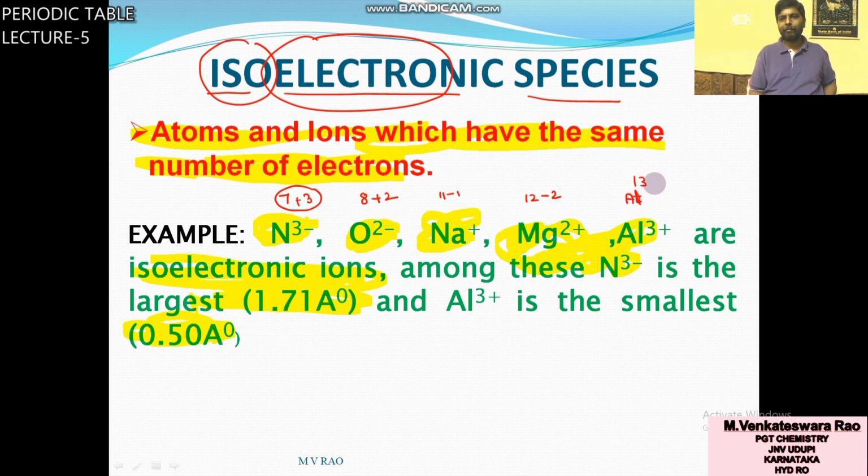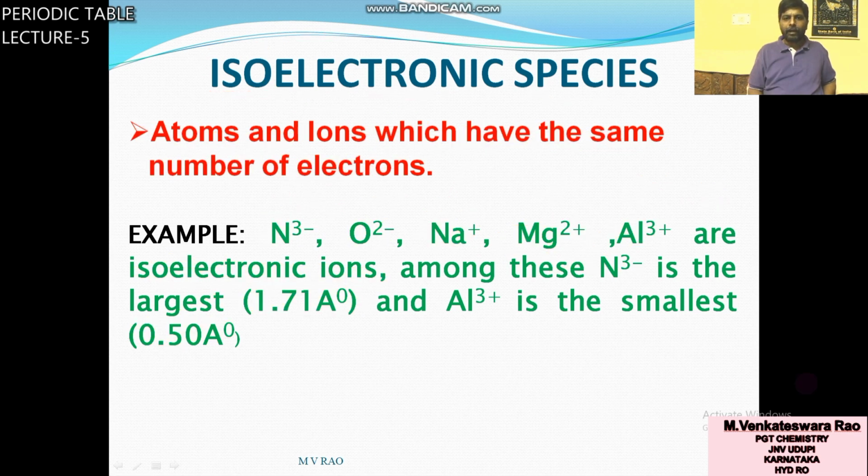So aluminum lost 3 electrons, then Al plus 3 is formed. So total electrons are 10. Here also 10 electrons, 10 electrons, 10 electrons, 10 electrons. In all cases the number of electrons is the same, so they are isoelectronic.